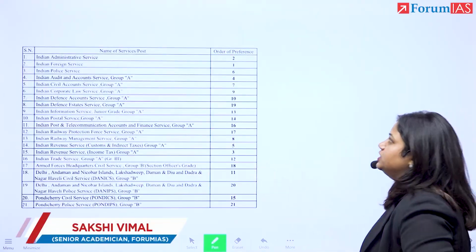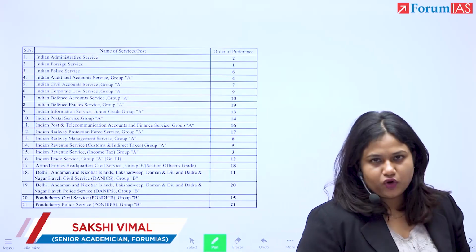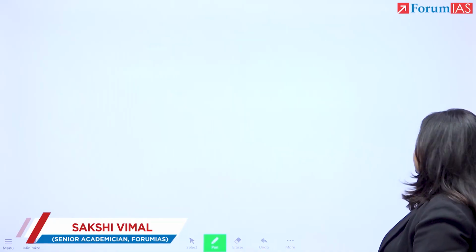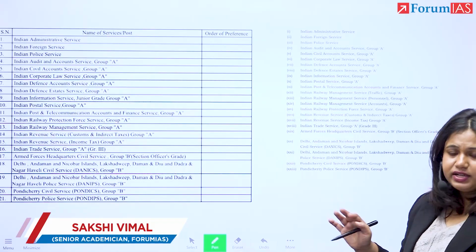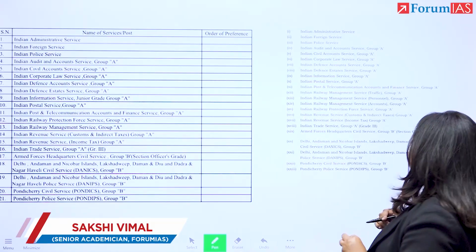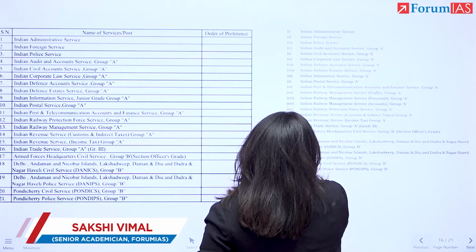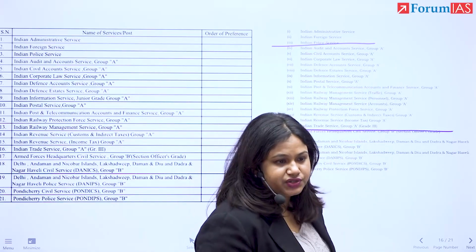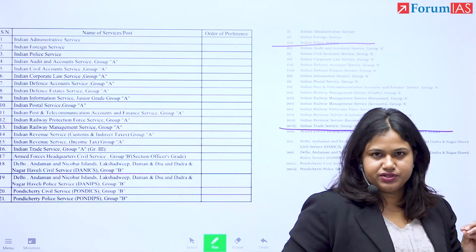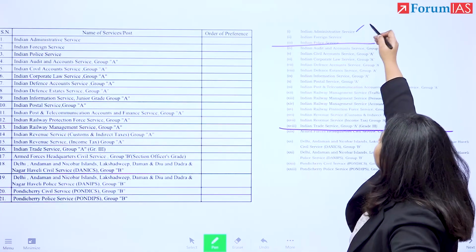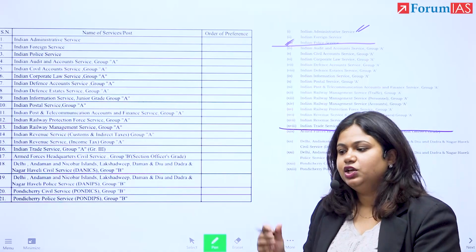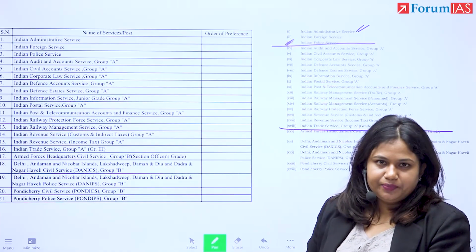What happens actually is that there are different types of people, there are different types of priorities of service, all right? For that, first let's look at the different services that are possible, all right? So, these services are divided into Group A and Group B. First and foremost, you have to understand this. There are all India services and there are Group A services, right? Indian Administrative Service, All India Service. Indian Police Service, All India Service. Meaning you can get your job anywhere in the country, right?